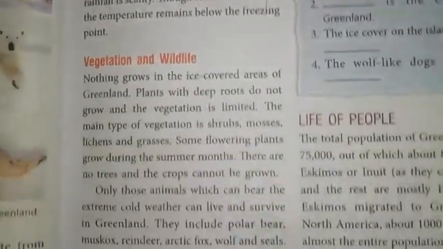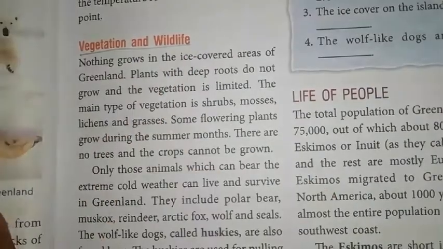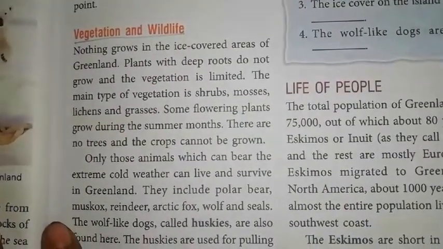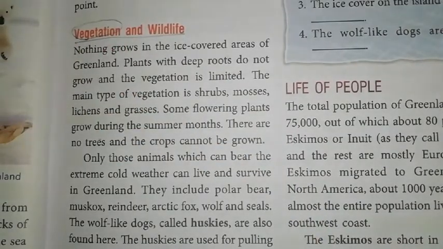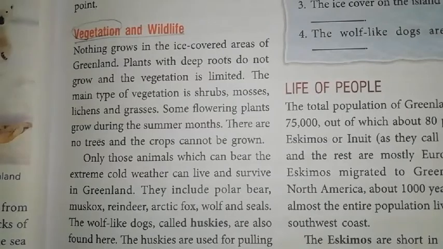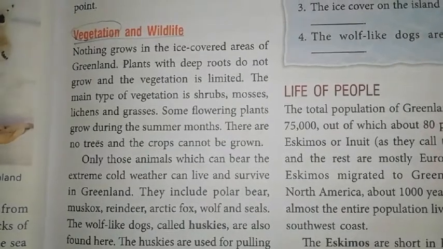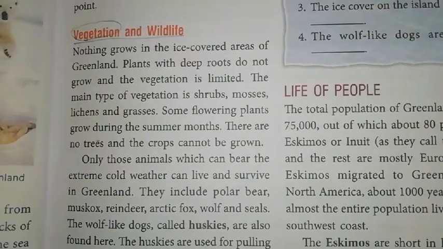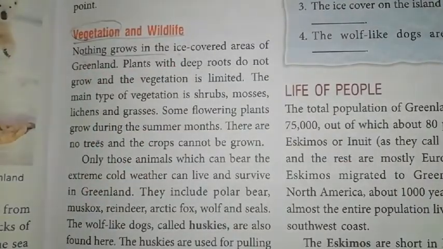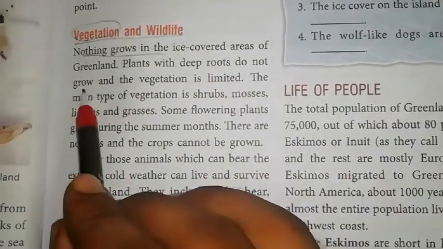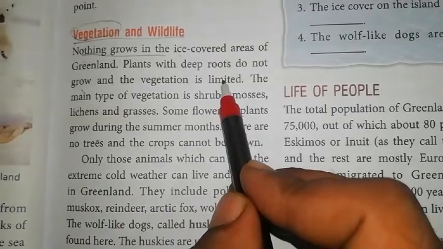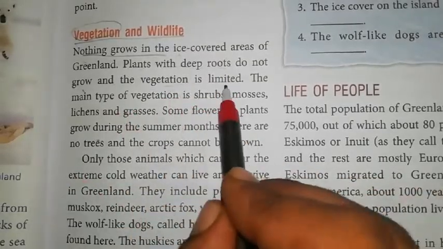Okay, now we will discuss the last topic for today, that is vegetation and wildlife. So look, can you imagine vegetation is possible there in such cold conditions? Even I don't think so, but some of the plants are there that can survive in this very cold climatic condition. So nothing grows in the ice covered areas of Greenland, means nothing can grow, this I have already told you. Okay, in such cold conditions, plants with deep roots do not grow and the vegetation is limited.